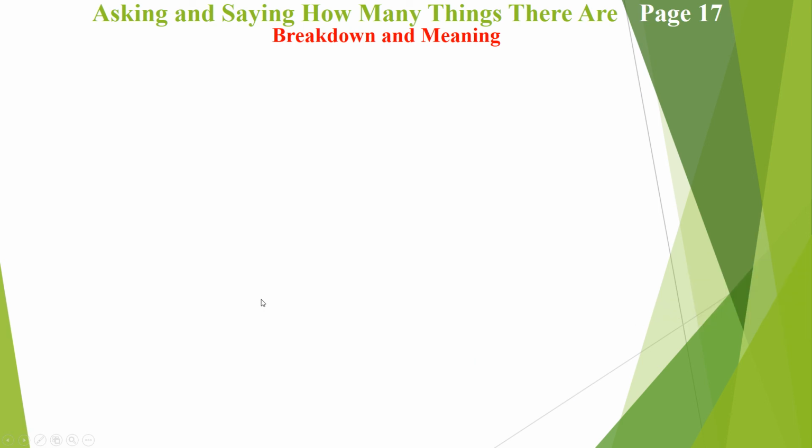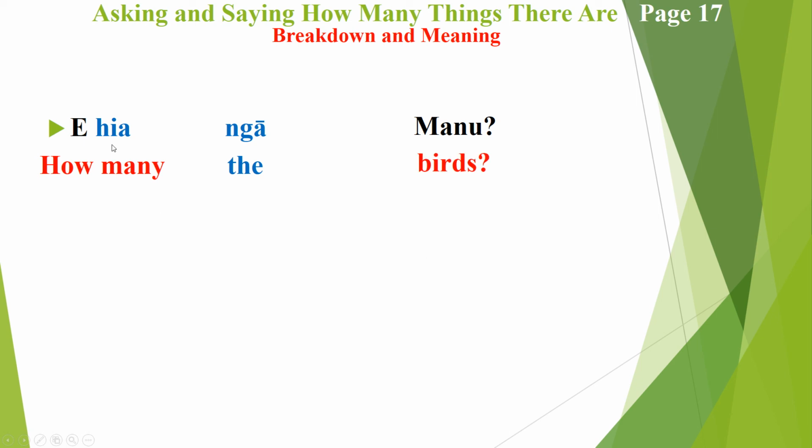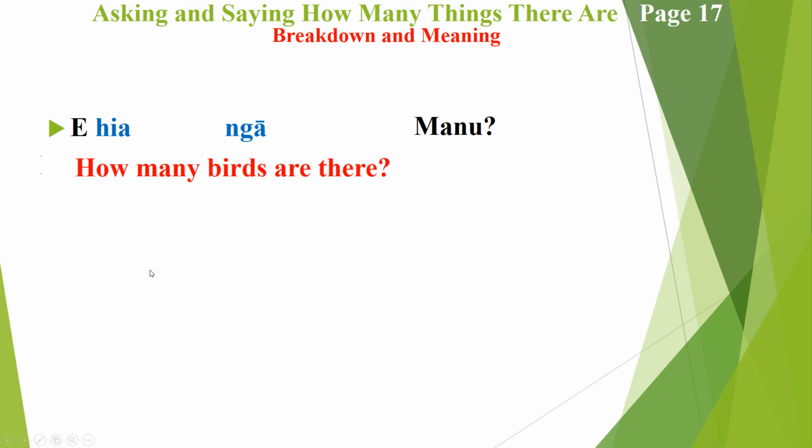So let's take a look at the sentence structure or breakdown of those two sentences. The first part, once again, is e hia, which is referring to the how many. Ngā, this time, is referring to the, which is in the plural form. And manu refers to birds. So it's simply saying how many the birds, which simply translates into how many birds are there.